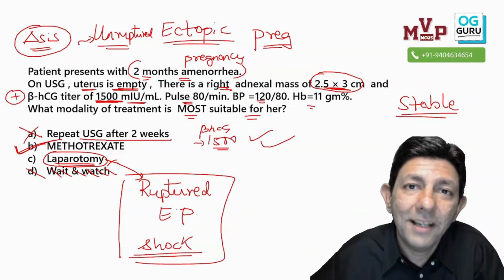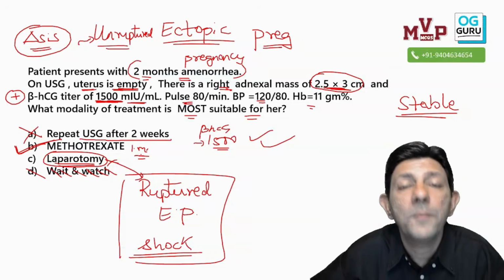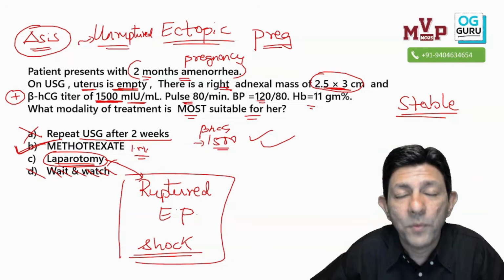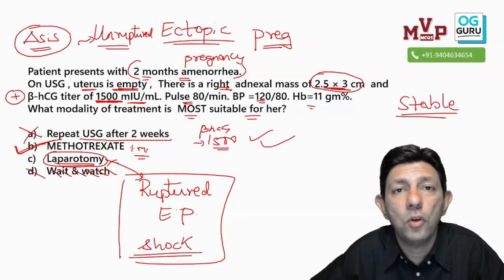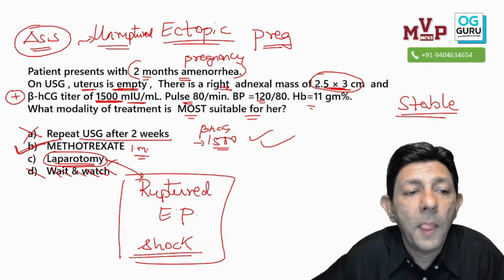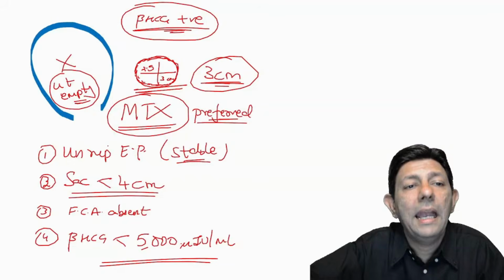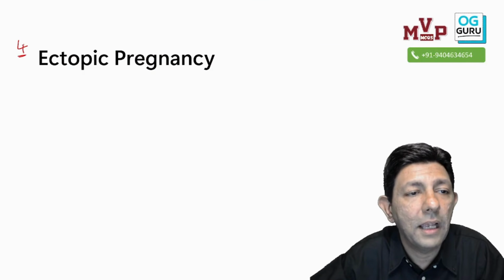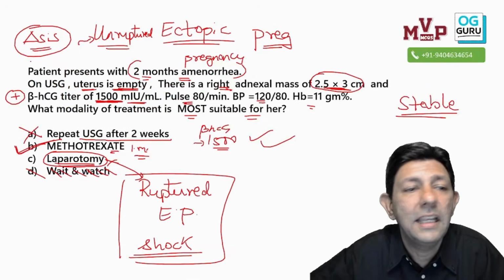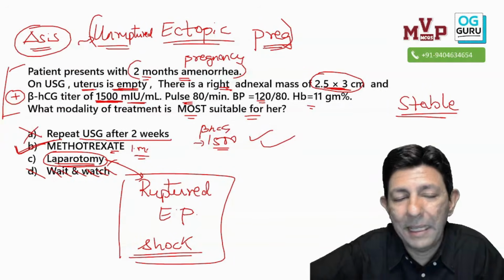And again, please comment in the chat box, after giving methotrexate injection intramuscular, how do I know my treatment is working or not? What do we monitor? Anybody, what hormones we check? What level should drop and what should happen? So please comment in the chat box what is monitored after giving the methotrexate injection for unruptured ectopic. And that was our topic number 4, ectopic pregnancy. I didn't want to show it before, otherwise this diagnosis clinical case would have been giving away the answer. So the diagnosis is unruptured ectopic pregnancy.